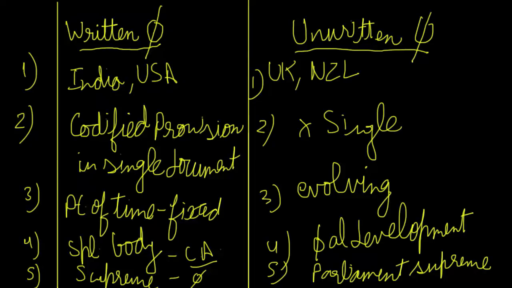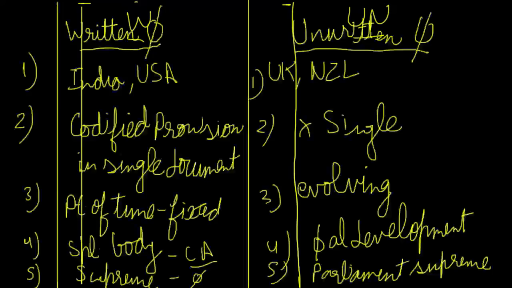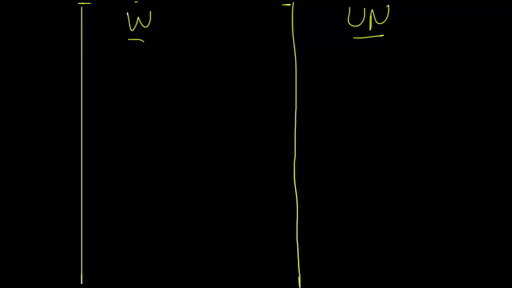Okay, let me just draw it over here quickly. So this is written constitution, and over here this is unwritten constitution. What we were doing before this, we did up to number 5, so now number 6. So what more difference is there?